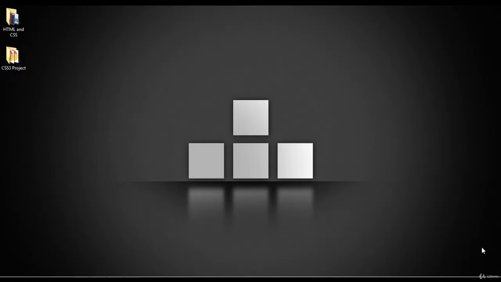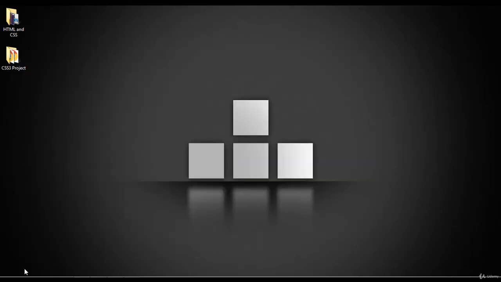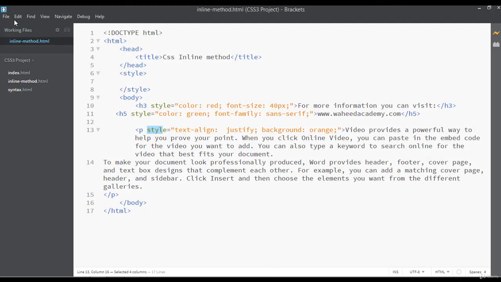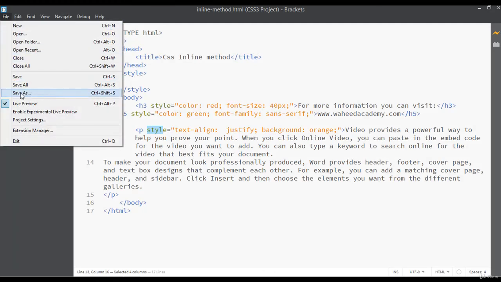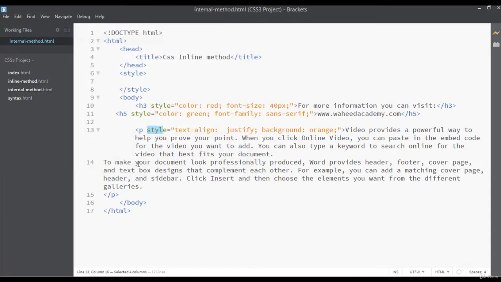Welcome back friends. Inside this lecture we are going to discuss about internal method. In our last class we have discussed about inline method. So inside this class we are going to discuss about internal method. First save as this file by giving the name internal-method.html to make it a separate file.